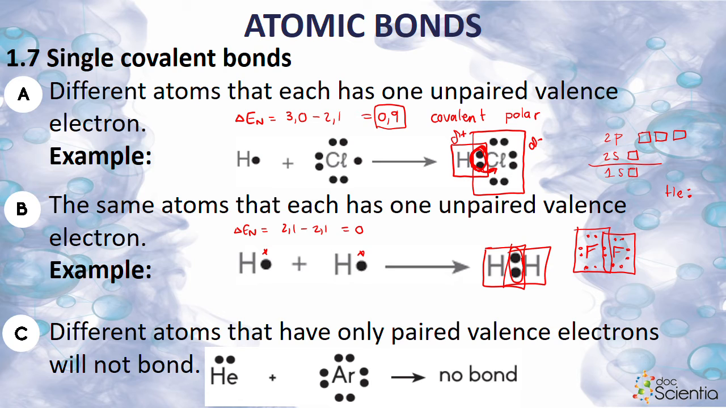So this electron pair that they're sharing is going to spend exactly the same amount of time on the one hydrogen as it spends on the other one. So there's a unipolar covalent.